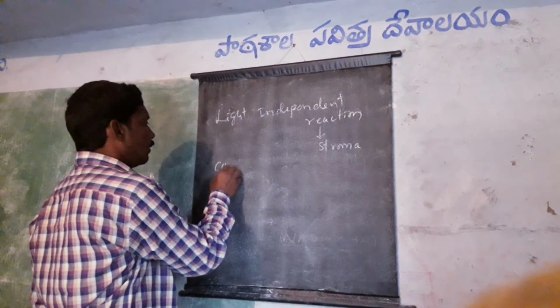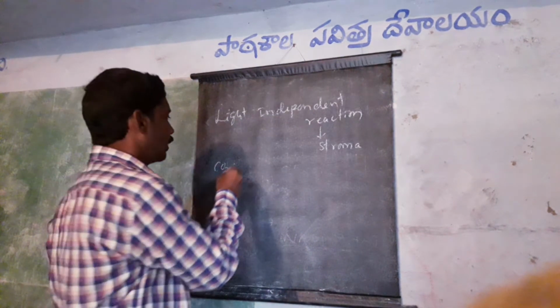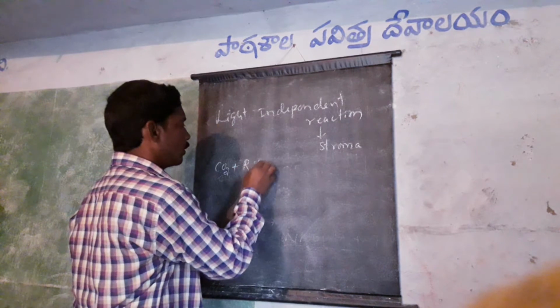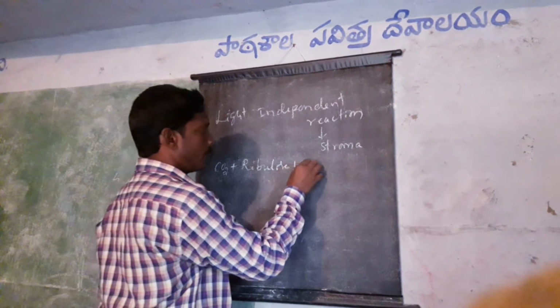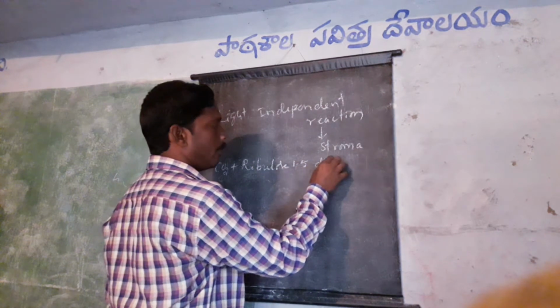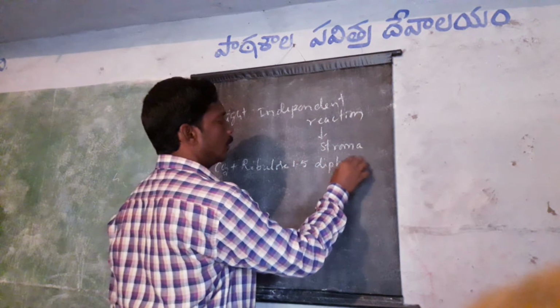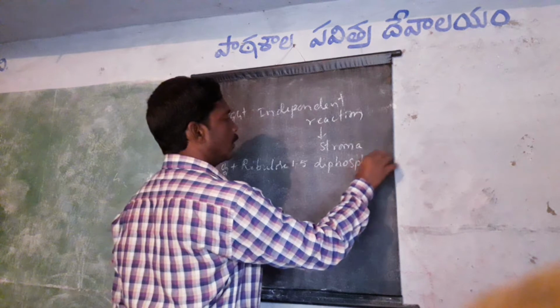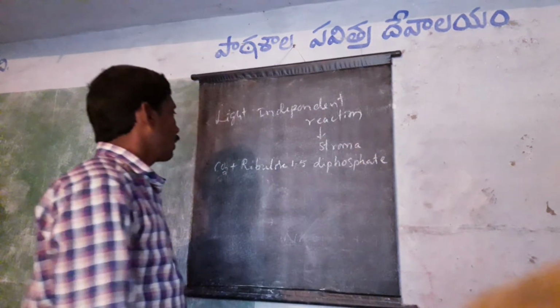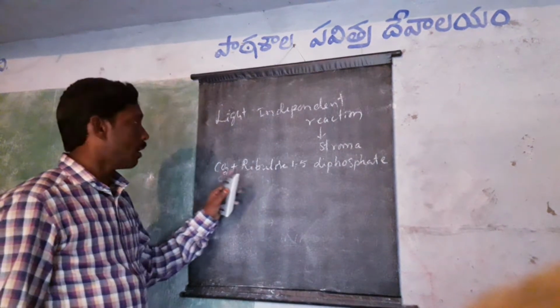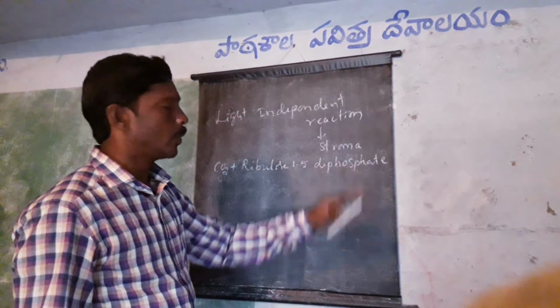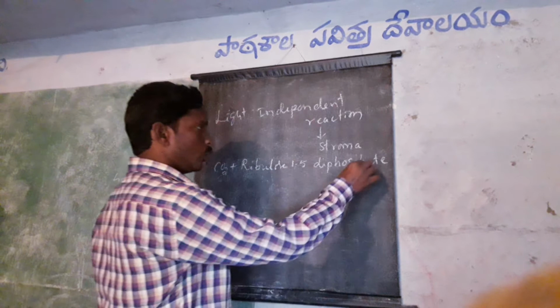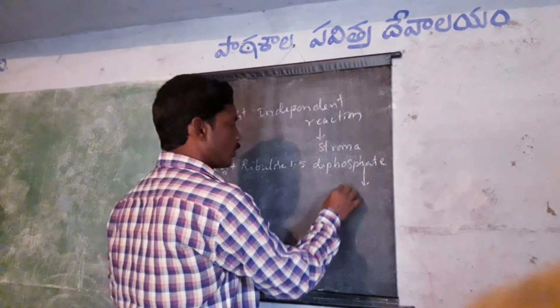carbon dioxide combines with ribulose 1,5-diphosphate, or bisphosphate, to produce hexose sugar.